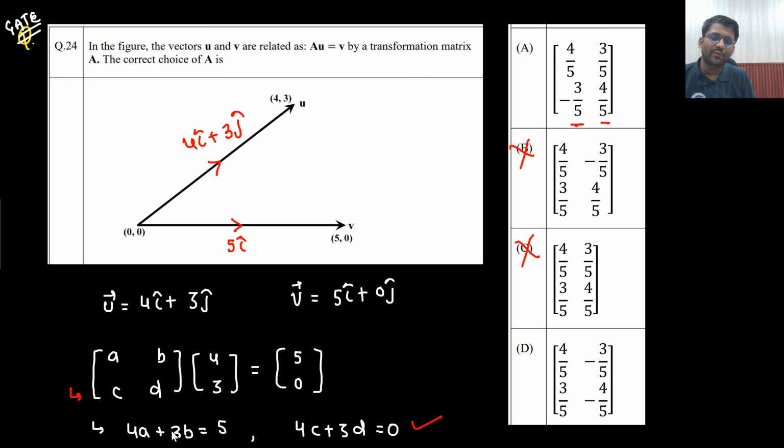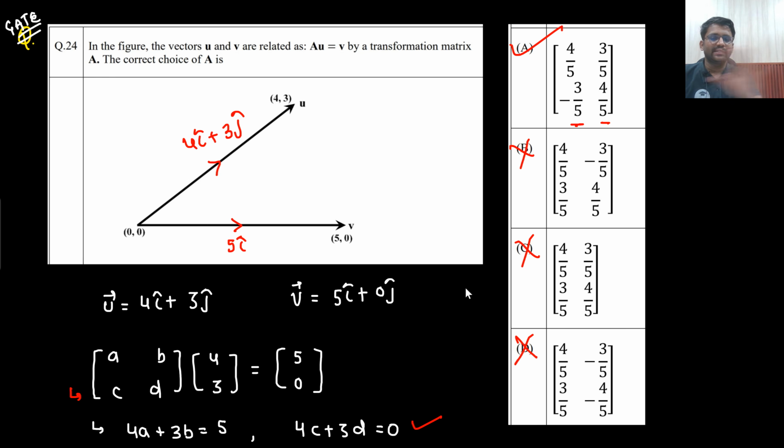Check this condition. First element multiplied with 4, second element multiplied with 3 should give you 5. So 16 plus 9 divided by 5, that is 25 by 5, which should give you 5. So this option is correct. What about this one? Multiply with 4, that will be 16 by 5. Multiply with 3 will be minus 9 by 5. So this is giving you 7 by 5. That means this option is also wrong.